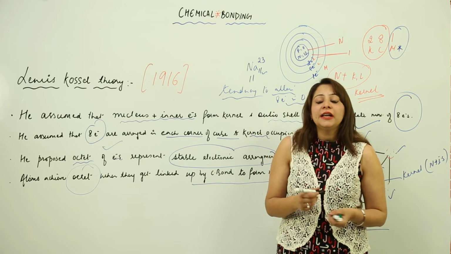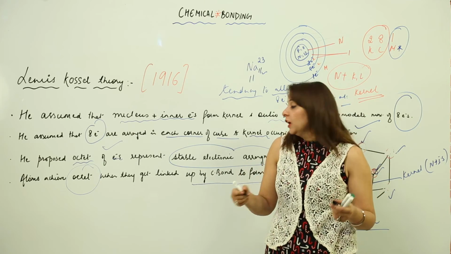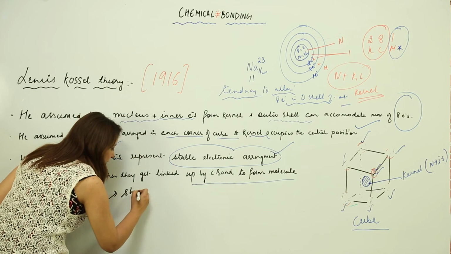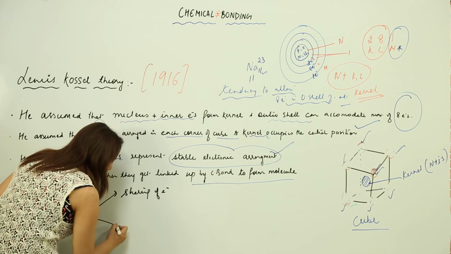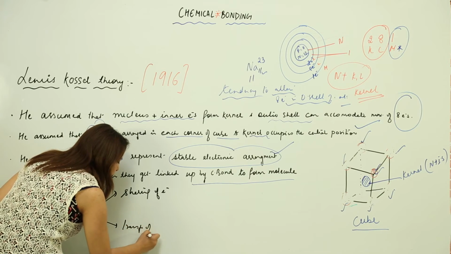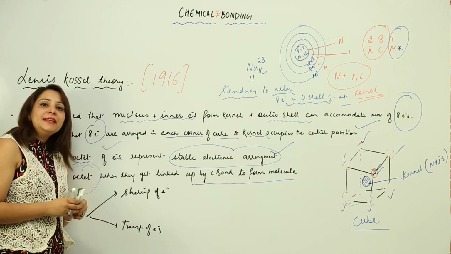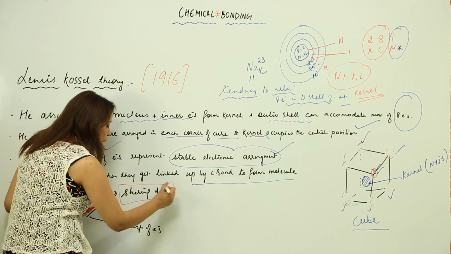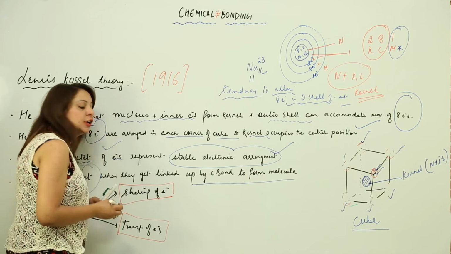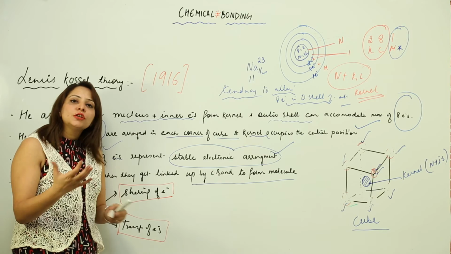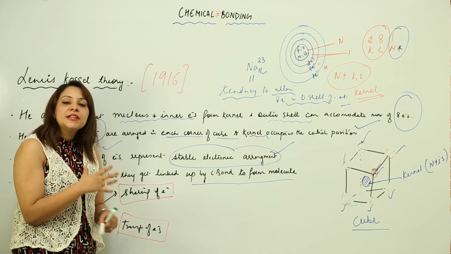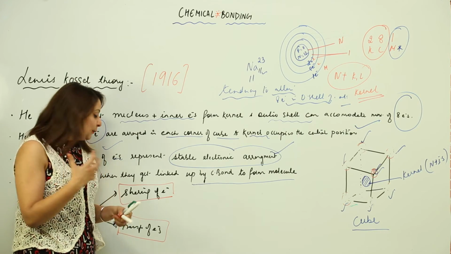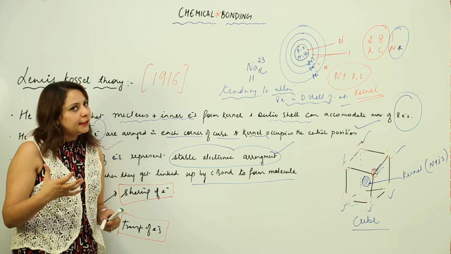Now the methods by which they can complete their octet is that either they can do it by sharing of electrons, or they can do it by transfer of electrons. So that means they can complete their octet by two methods, by two techniques. Either they can share electrons or they can transfer electrons. If they share electrons, then also they can complete their octet, and sometimes they transfer electrons, that means one atom gives the electron, the other accepts the electron. So likewise by transfer of electrons also they can complete their octet.